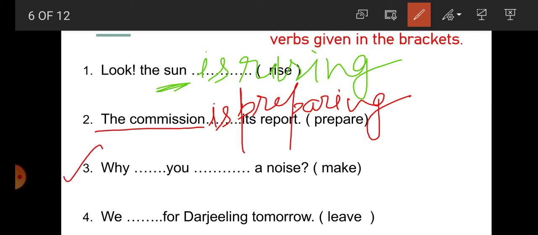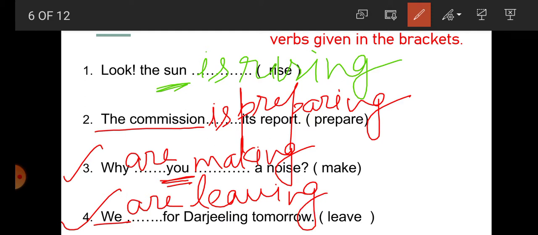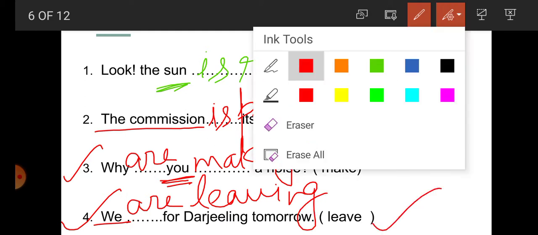Number 3, why are you making a noise? So here you is the subject. That's why for you, what is the helping verb? Are. Why are you making a noise? Number 4, we are leaving for Darjeeling tomorrow. So we is the subject here. For we, what will we write? Is/am/are. Are. We are leaving for Darjeeling tomorrow.